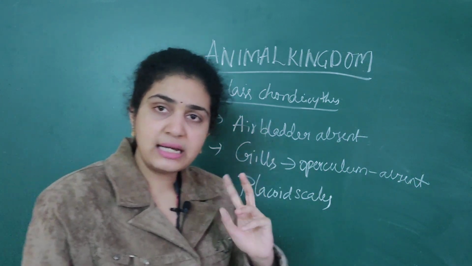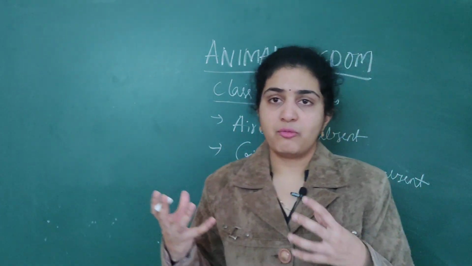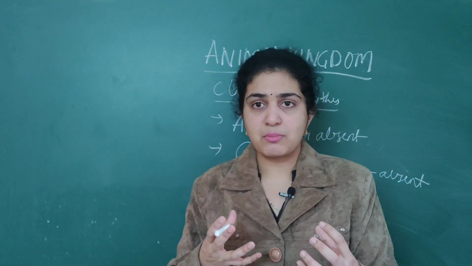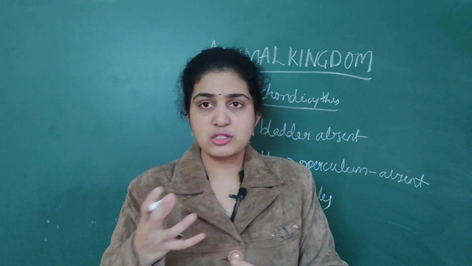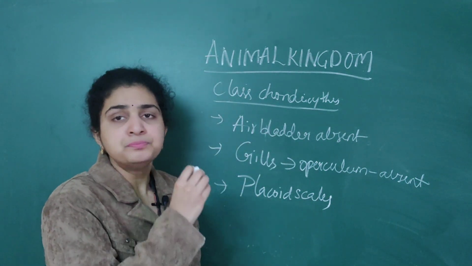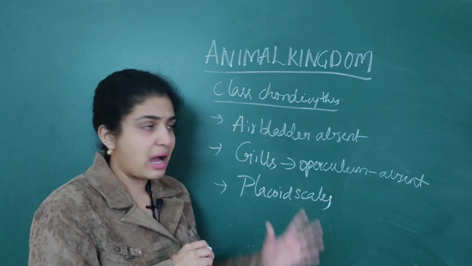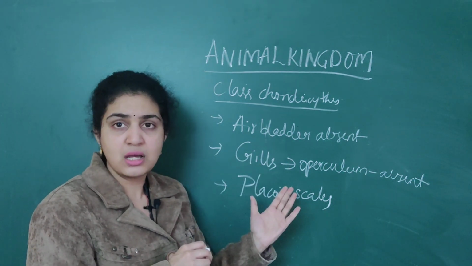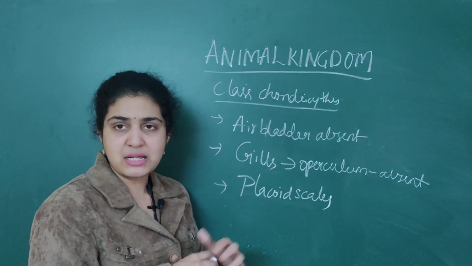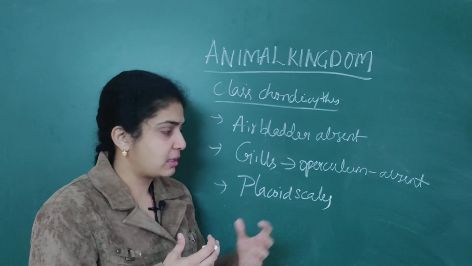Like that only, you should read it as differences. In NEET, what questions will come basically? Whether the air bladder is absent in some organisms and present in some organisms. These are the main differences, and numerous NEET questions will be asked, like whether an air bladder is present or an operculum is present. Questions like that they will ask, so you should remember this clearly.